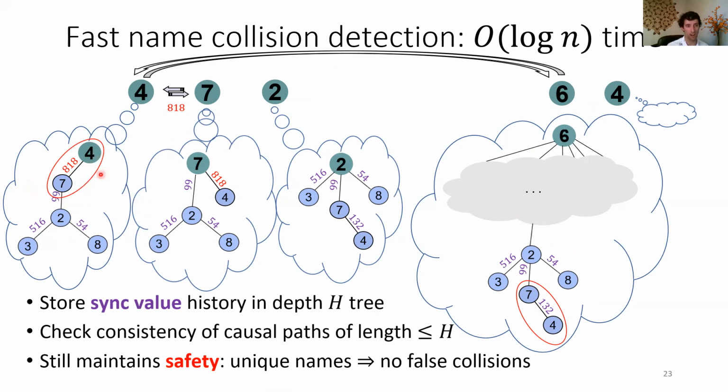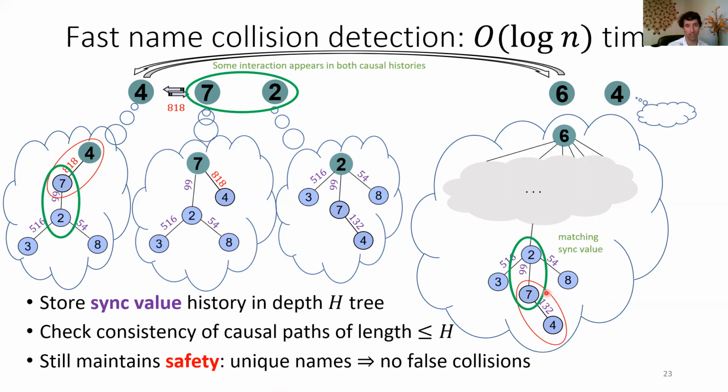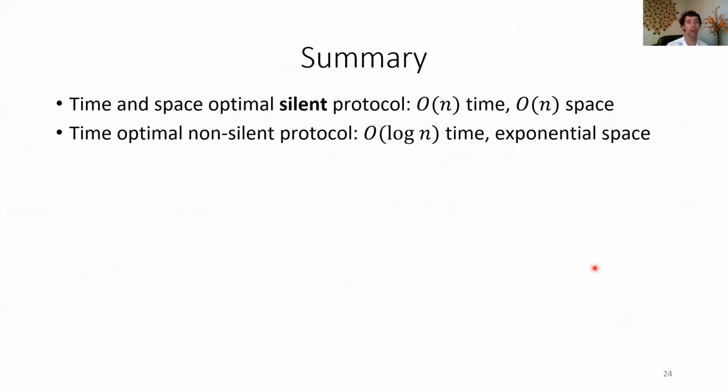So rather than this interaction, we're going to keep walking up and down this path. And here we find that there's some interaction that needs to be shared by both causal histories. In this case, the 2-7 interaction appears in both chains. So we do have the matching sync value 99. And that matching sync value means we're not going to say this is a collision. So in summary, we have a time and space optimal silent protocol, and we have a time optimal non-silent protocol.